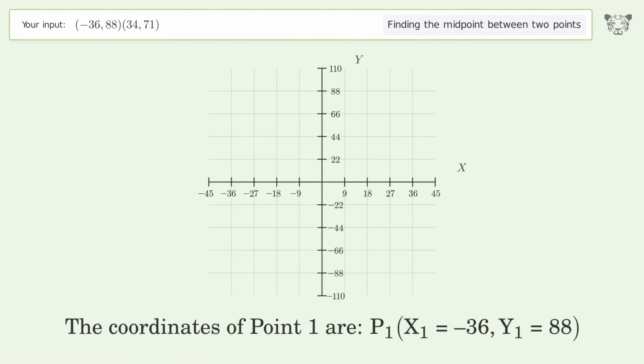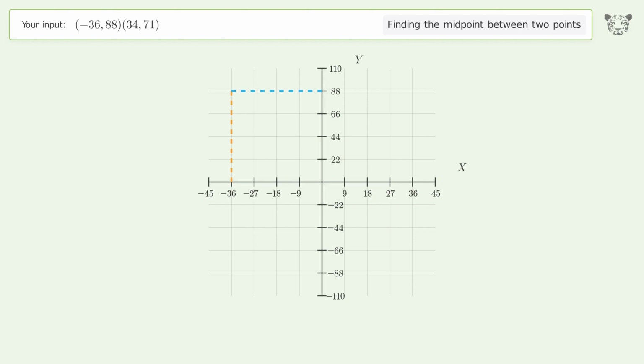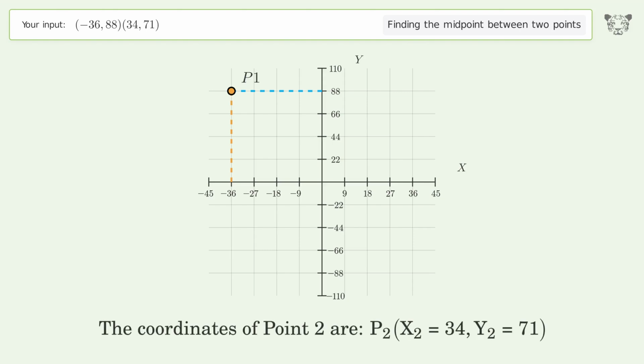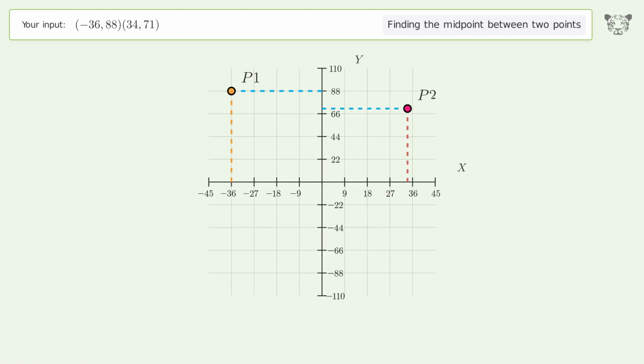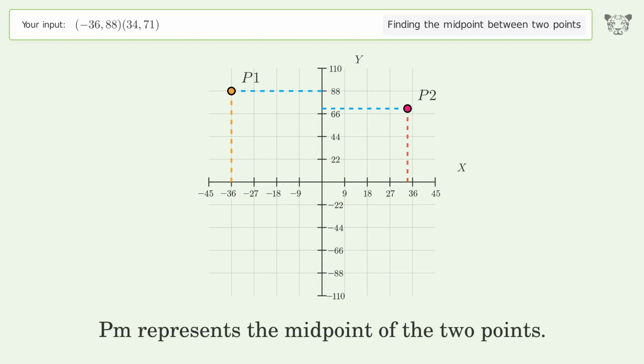The coordinates of point 1 are, x1 equals -36, y1 equals 88. The coordinates of point 2 are, x2 equals 34, y2 equals 71. PM represents the midpoint of the 2 points.